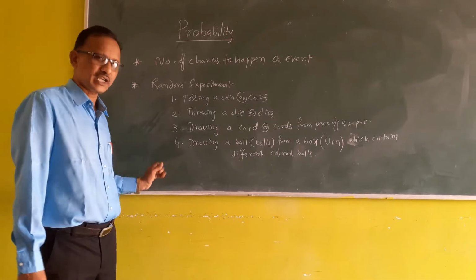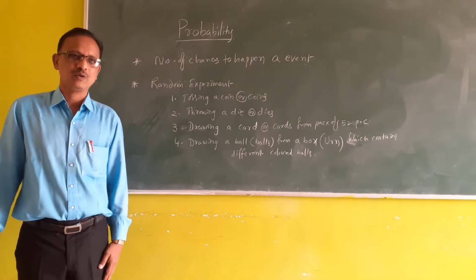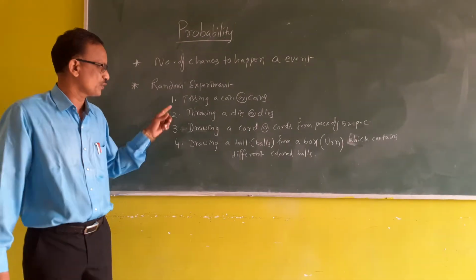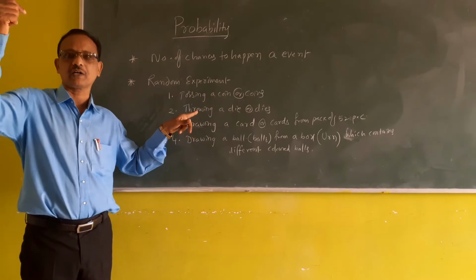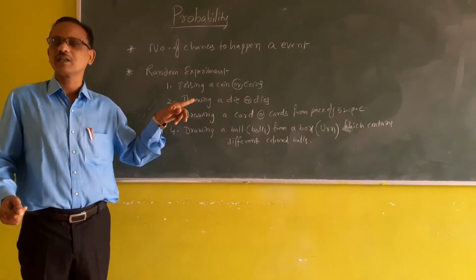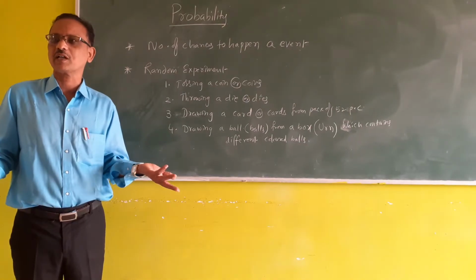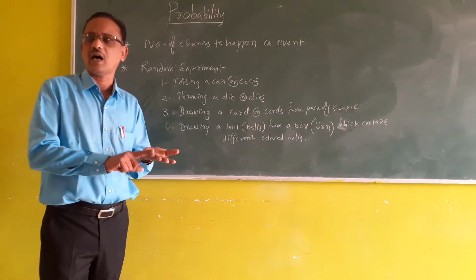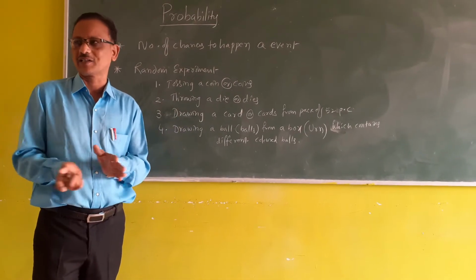In all these experiments, the common thing is that we know the possible outcomes. If you toss a coin, we know very well the possible outcomes: either head or tail. But we can't predict what will come exactly.